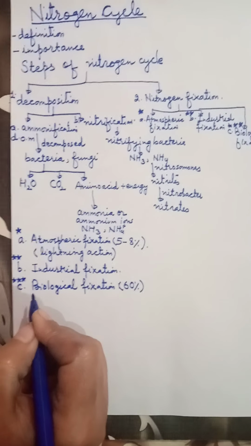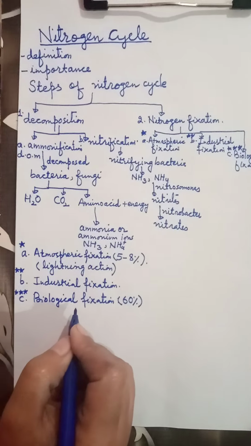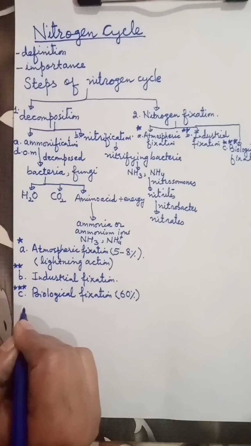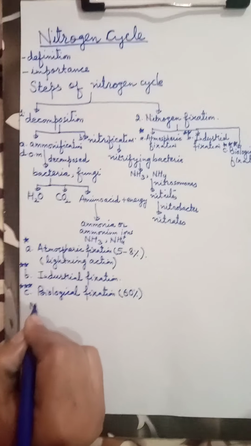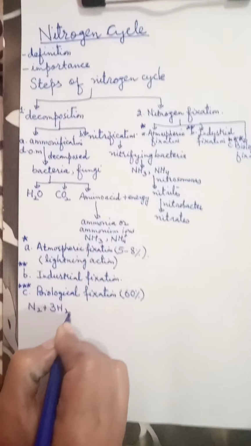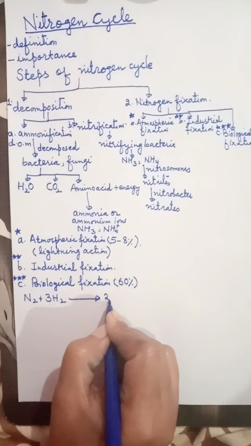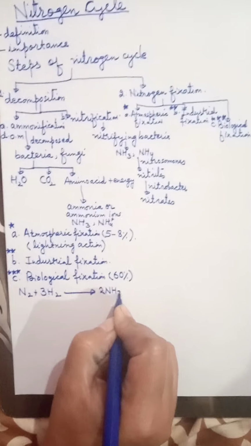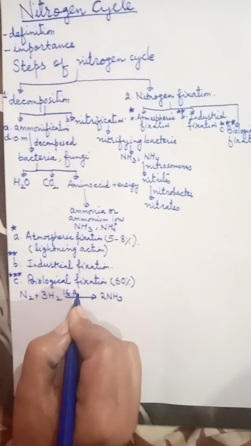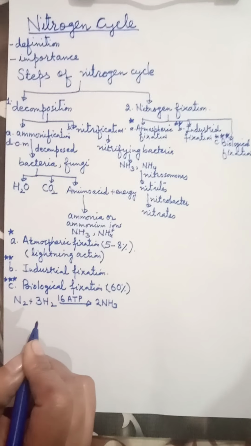Students, the reduction of nitrogen gas to ammonia is an energy-consuming process. During this process, about 16 molecules of ATP are used. How many molecules? 16 molecules of ATP.